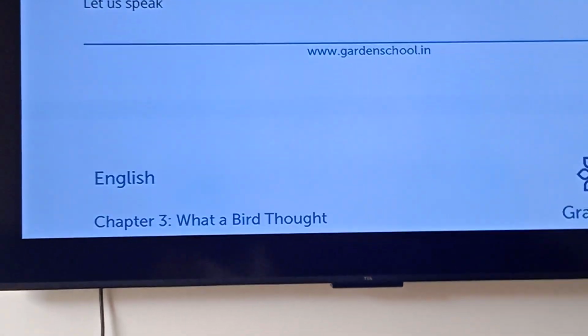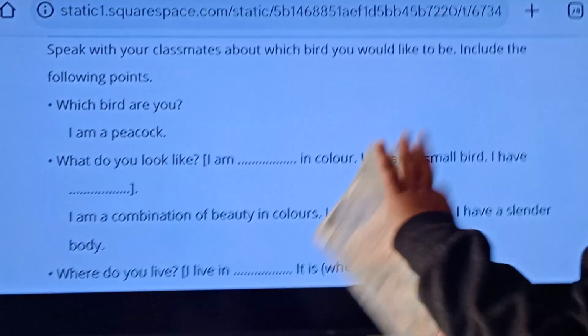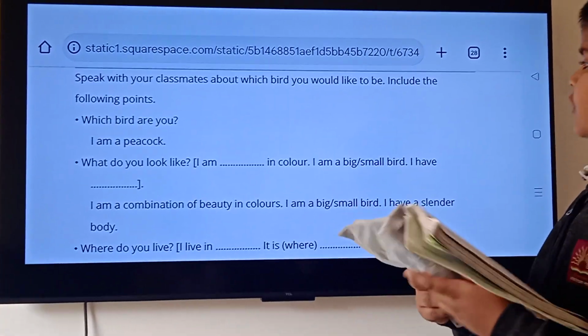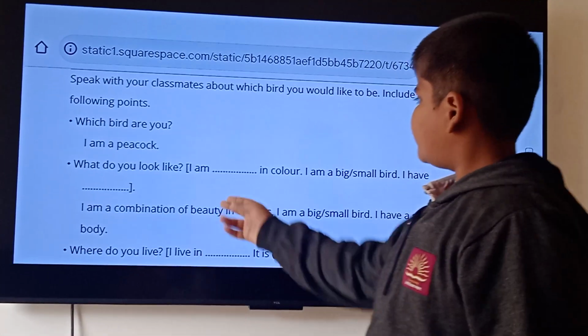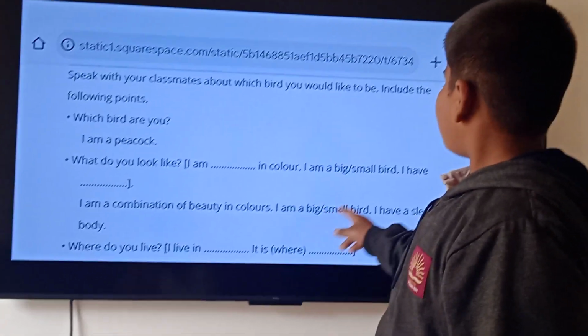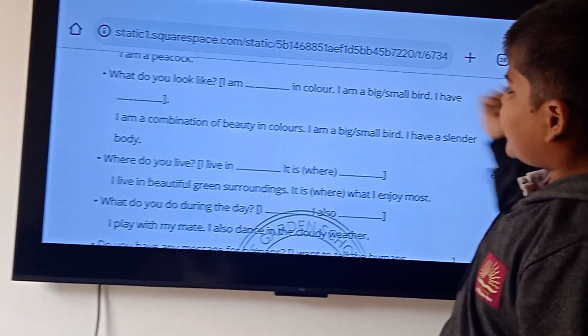Now let us speak. Speak with your classmates about which bird you like to be. So, which bird are you? Peacock. I am a peacock. What do you look like? In the bracket it is given. I am a combination of beauty in colors. I am a big bird. I have a slender body.